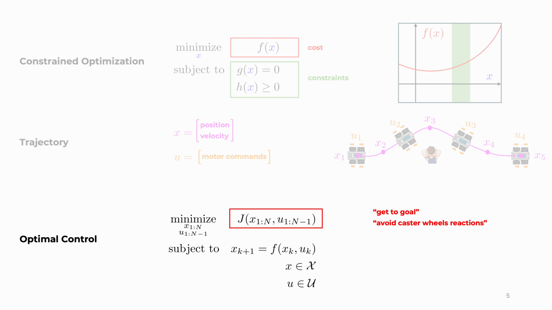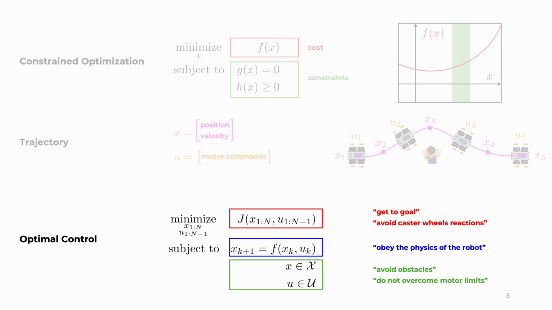In my specific case, I wanted the robot to simultaneously navigate to the goal and avoid caster wheel reaction forces. Through the constraints, we've got the ability to impose the physics of the robot, as well as other constraints, such as obstacle avoidance or ensuring that we are always within the hardware limits of our motors.